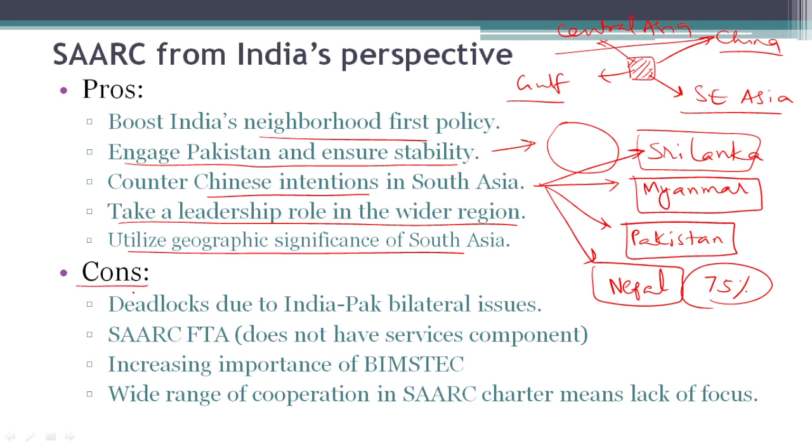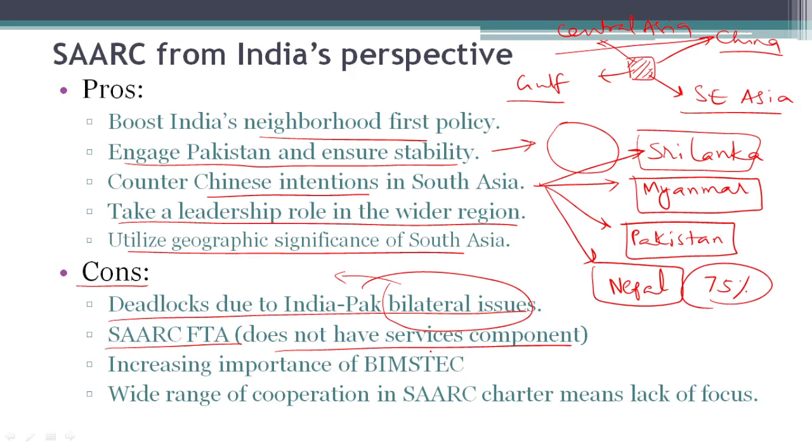Let's look at disadvantages or challenges of SAARC. The first one is deadlocks which are being created due to India-Pak bilateral issues. Although bilateral and contentious issues are not supposed to be brought to SAARC, they are frequently brought. SAARC FTA does not have a services component. Even if we neglect the services component, the trade because of SAARC FTA, or SAARC Free Trade Agreement, has not been very large. In the recent past, SAARC is also losing its importance, especially to BIMSTEC, which is becoming a kind of alternative to SAARC countries by excluding Pakistan and Afghanistan.